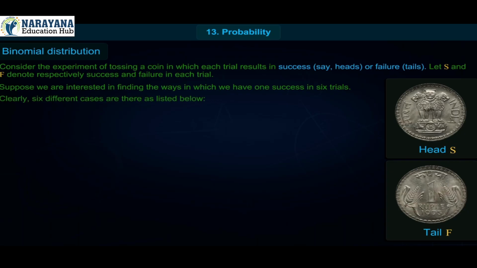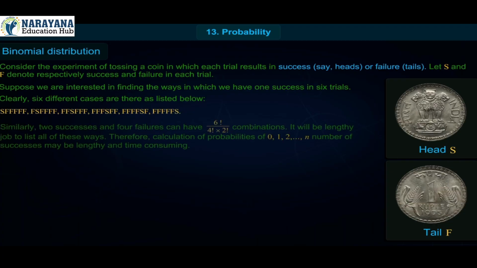Clearly, 6 different cases are there as listed below. SFFFFF, FSFFFF, FFSFFF, FFFSFF, FFFFSF, FFFFFS.